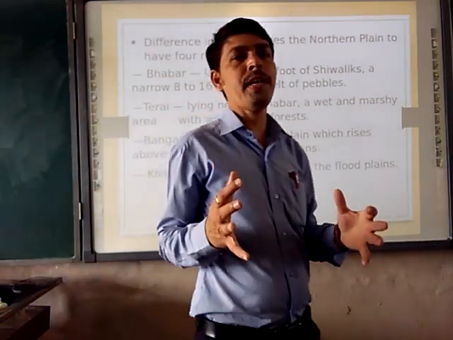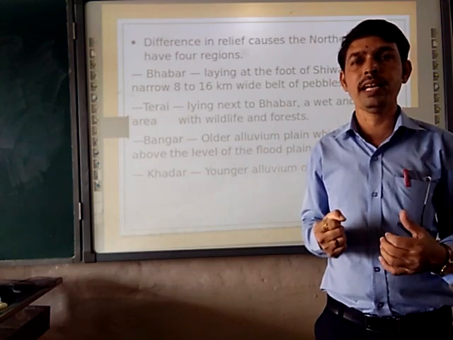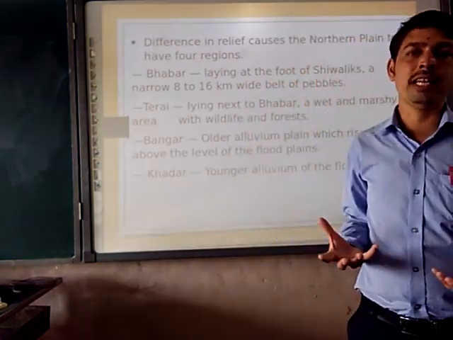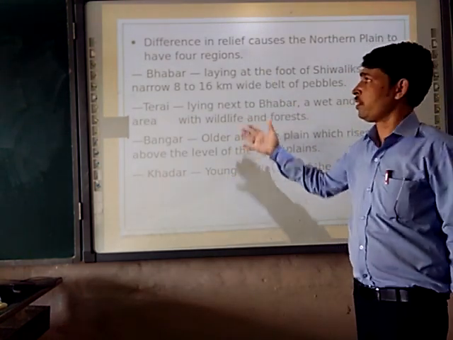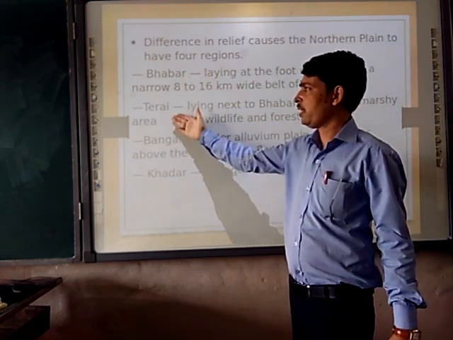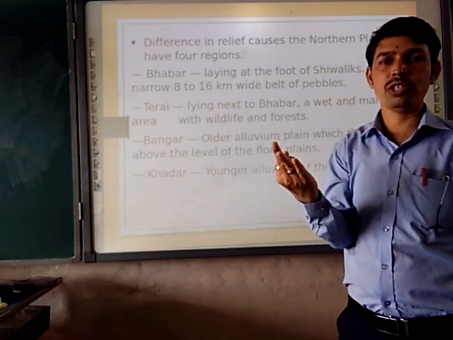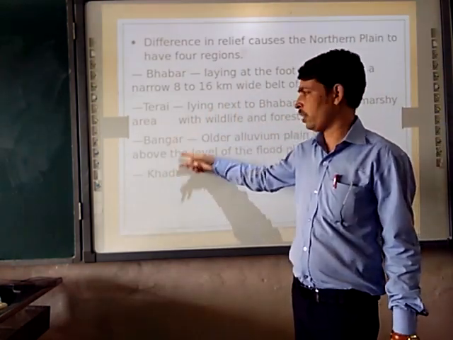In this topic we learned about the second physiographic feature of our motherland India, that is the northern plain, and how the northern plain is formed. We have seen its features and how it is divided into 4 regions: the Bhabar, the Terai, Bhangar and Khadar.